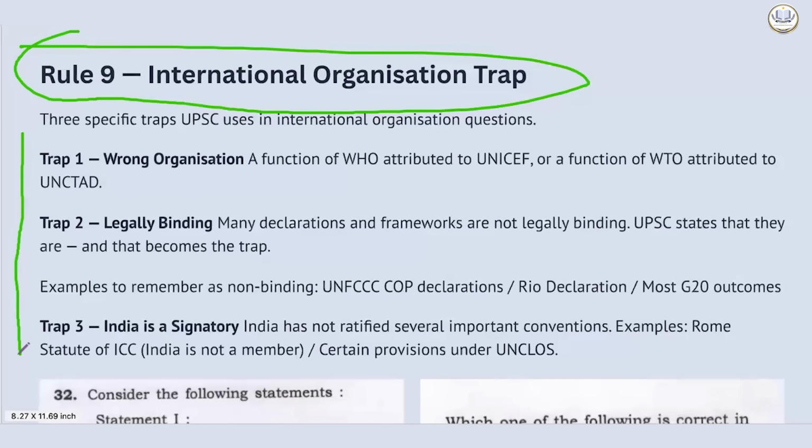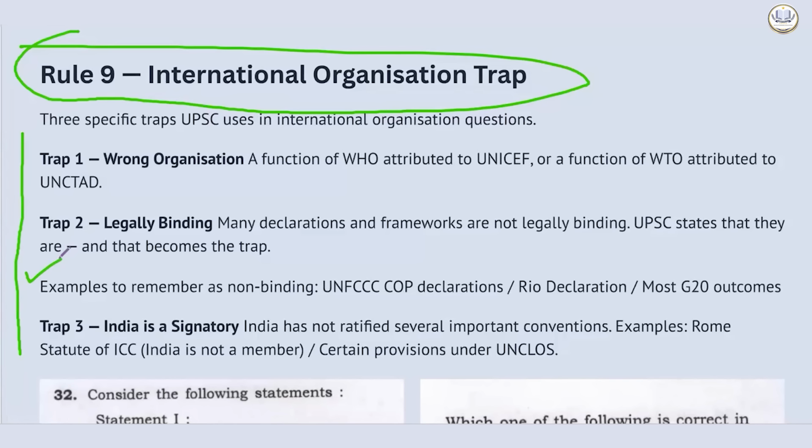Trap 2, legally binding. Many declarations and frameworks are not legally binding. UPSC states that, and that is the trap. Trap 3, India as a signatory has not ratified several important conventions. So we have to be very vigilant when they have written India as a signatory. Like the Rome Statute of ICC, India is not a member. Certain provisions under UNCLOS also. So you have to be vigilant.